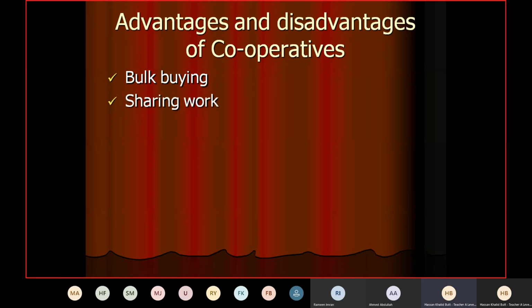Similarly, sharing work. Because if the business is relatively large and there are many owners, many members, each member has their own area of responsibility. So they are able to manage it well, if they have the right amount of skills, as I told you earlier. Generally, the people who actually own cooperatives are not the experts. But if they have the skills, obviously the sharing of work will help.